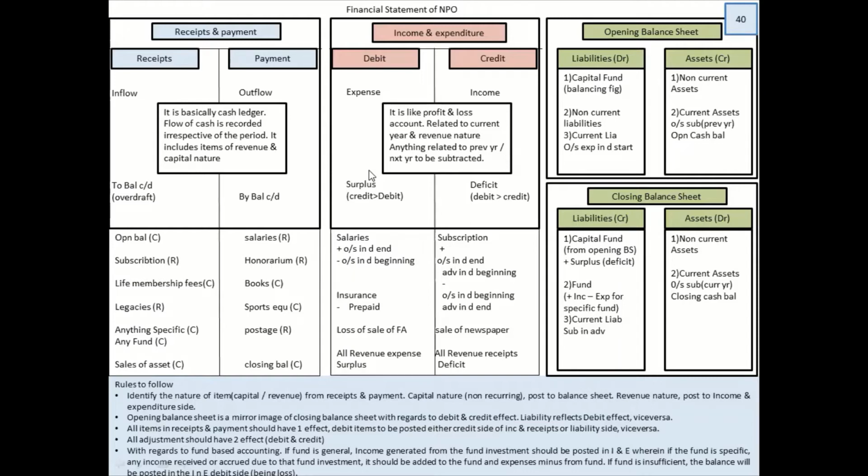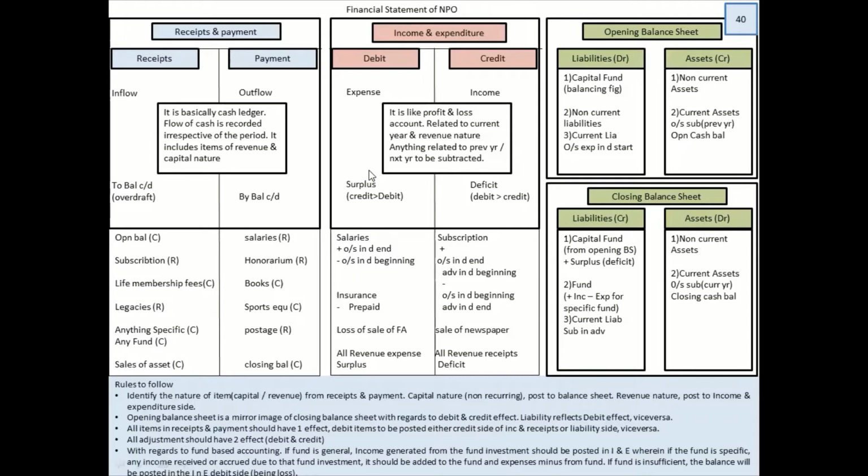Then there is loss on sale of fixed asset. We will discuss that part when we are doing a sum. All revenue expenses has to be recorded over here in the debit side. Now let's move to the credit side. Subscription, you have to post it straight away from the receipts over there in the credit side.